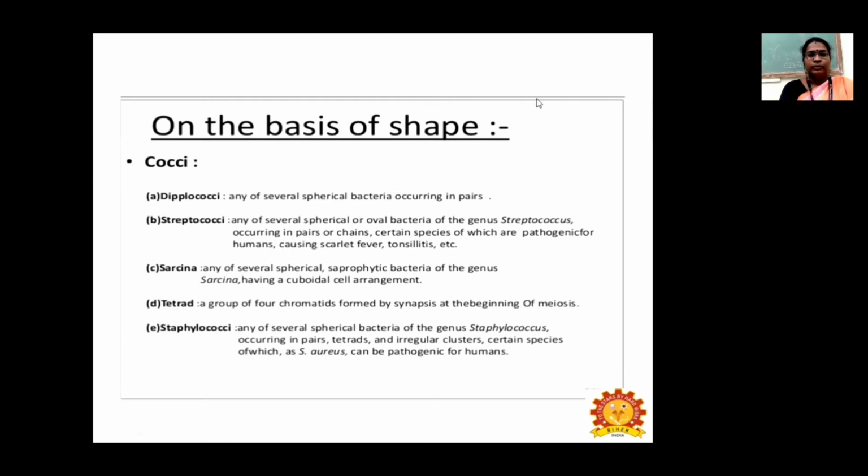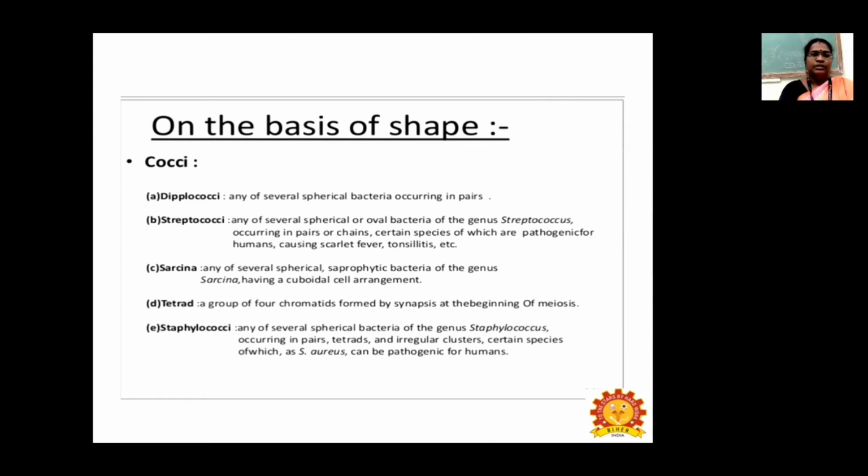Let us see the classification of bacteria on the basis of shape. First is cocci. It is divided into 5 types: diplococci, streptococci, Sarcina, tetrad, and staphylococci. Diplococci means any of several spherical bacteria occurring in pairs.